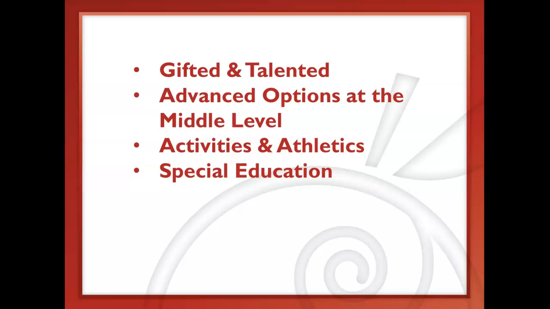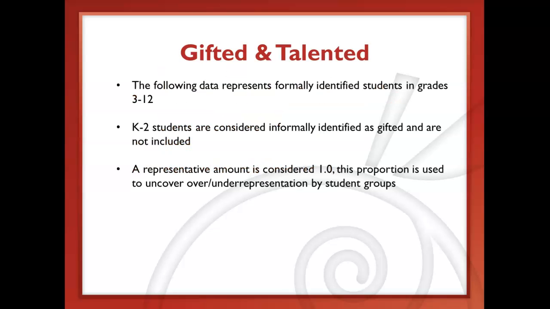So these four areas, we are looking at the data within these to see who's participating in their programs by race, and also to find different areas that are over or underrepresented. The first one that we'll start off with is our gifted and talented data. The data on the following slide shows students that are formally identified in grades 3 through 12. We also do identify students informally in K-2. They're not represented in the data.